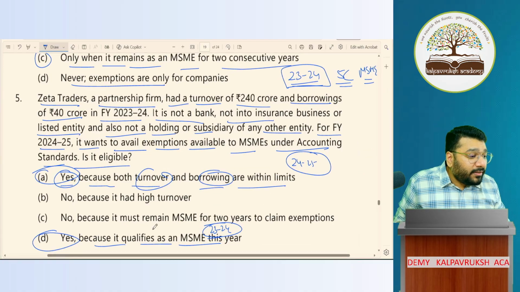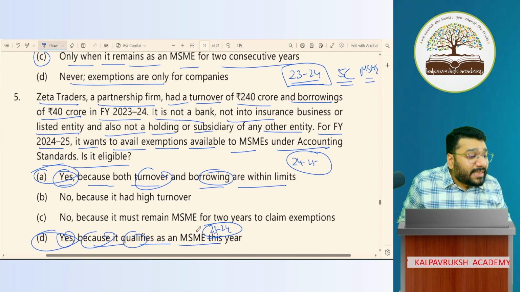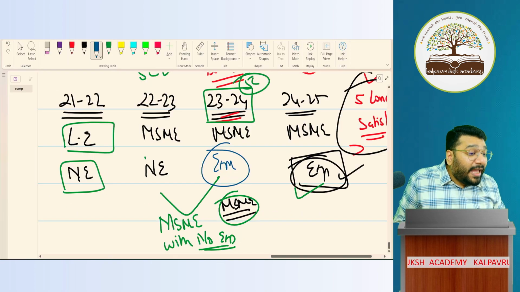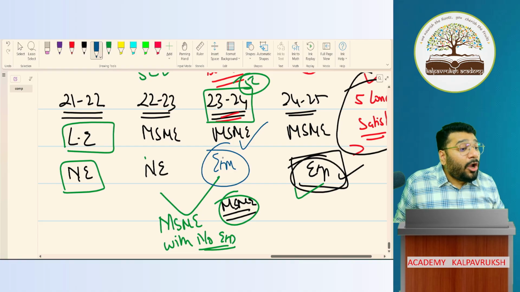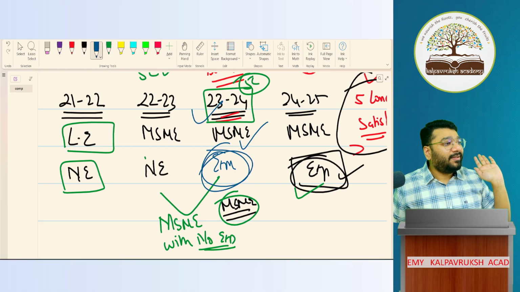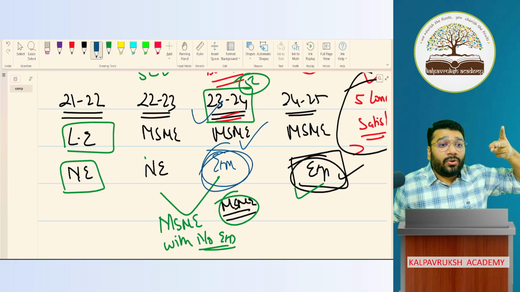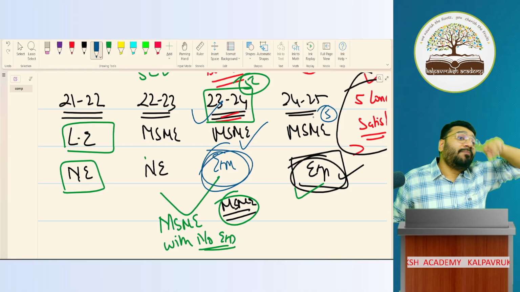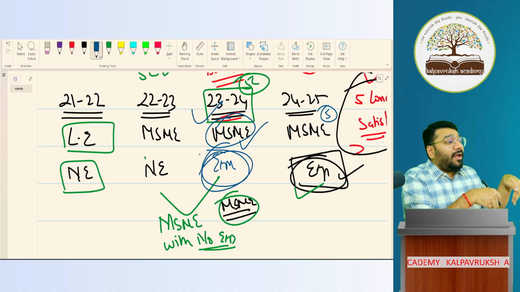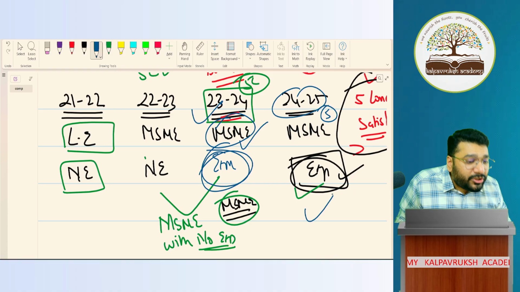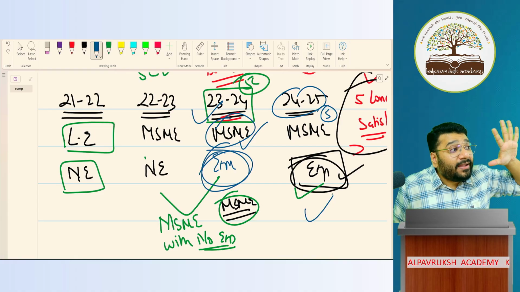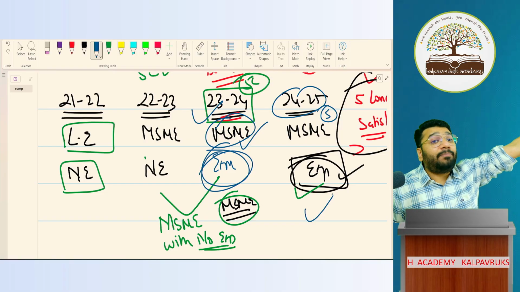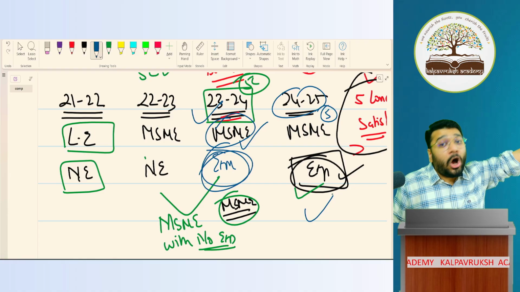Because they're telling that yes, because it qualified as MSME in 2024. In 23-24, MSME qualified means what? 5 points satisfied, plus they were availing all exemptions from 23-24 onwards. So 2 conditions are satisfied. What are the 2 conditions? One, the 5 conditions have to be satisfied, and two, from the previous year I was MSME with exemption. So you should not look into those 5 conditions alone. Apart from looking at the 5 conditions in the current year, you should also check whether in the previous year I was MSME with no exemption or MSME with exemption.